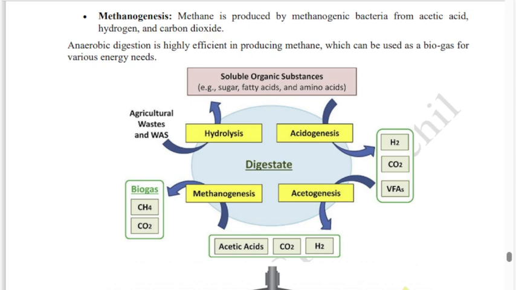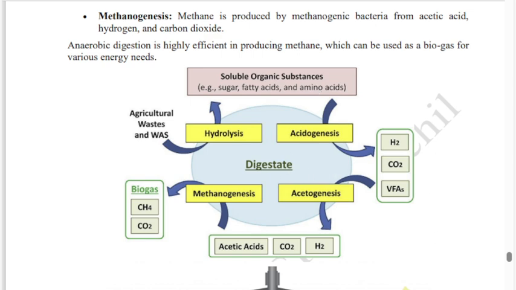Carbohydrates, carbon and hydrogen containing, can be easily converted into sugars. Therefore, the agricultural waste finally converts into smaller substances, soluble organic substances like sugar, fatty acid, amino acid, etc. Then the next process, that is acidogenesis.